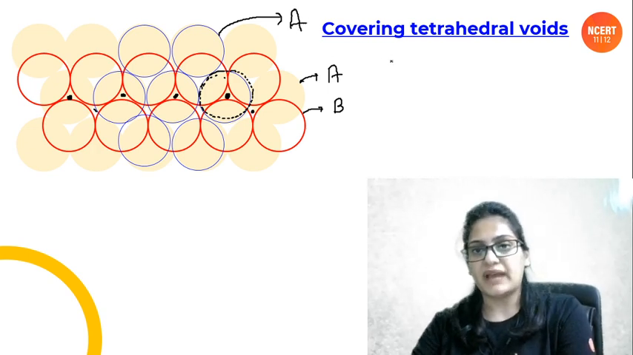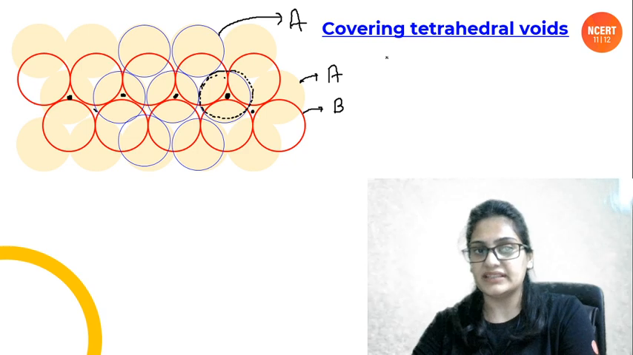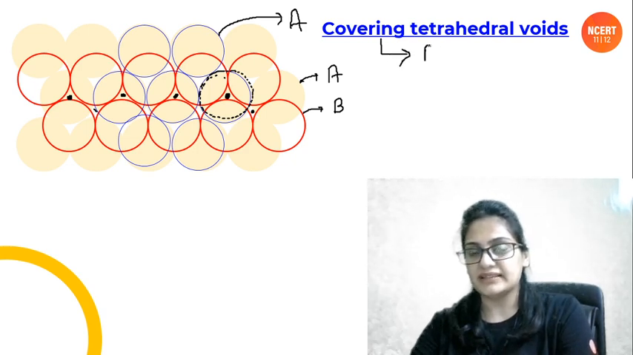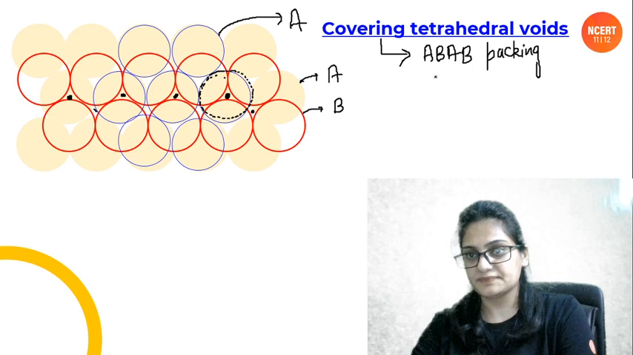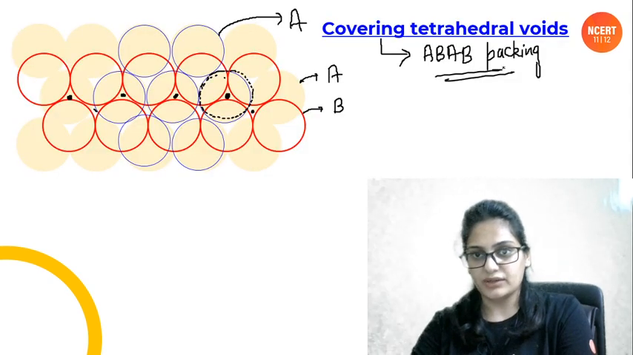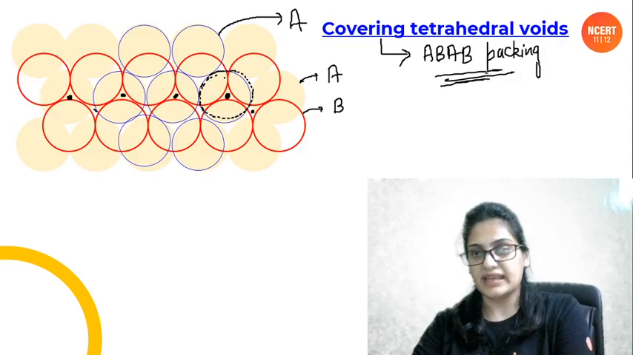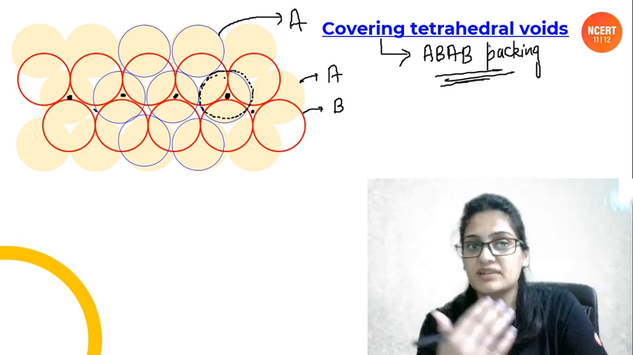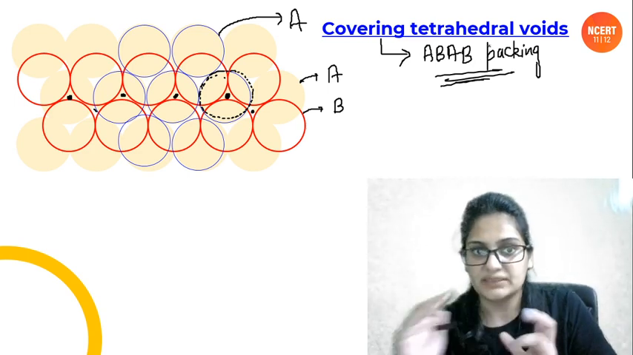So what kind of packing are we getting after covering tetrahedral voids? We get a packing that is called ABA packing. First of all, ABA packing. ठीक है, now this is the kind of technical name. Now we give it the other name based upon the unit cell, people, based upon the unit cell.